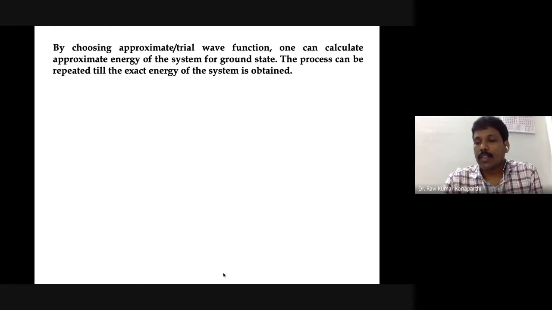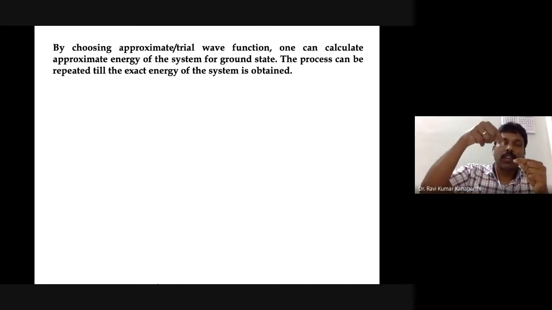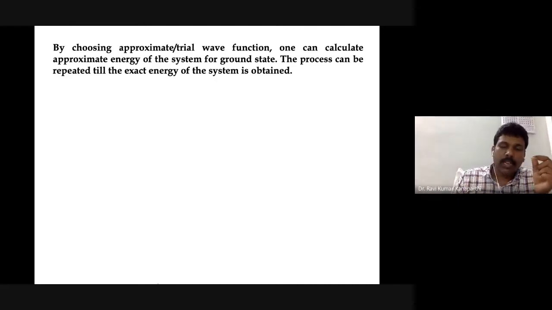I hope iteration is a familiar process. Basically, you start with a point and then carry out a process of calculation, and you get something. Then you take that output and use it as the input and again do the calculation, right? So we do this in a cyclic manner. That is called the iteration method. So in the variation method, we actually use an iteration process.